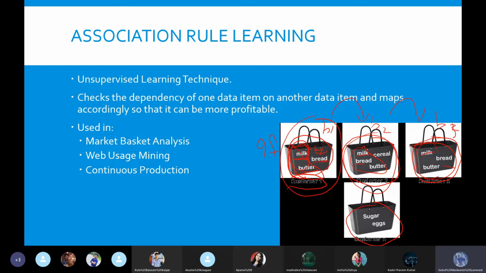Similarly, we will identify different rules in the existing data, and then identify which items go together, and we can easily do more marketing and get more sales. So we are finding data items here, and checking the dependency of one data item on another, and accordingly we map it to make it more profitable.